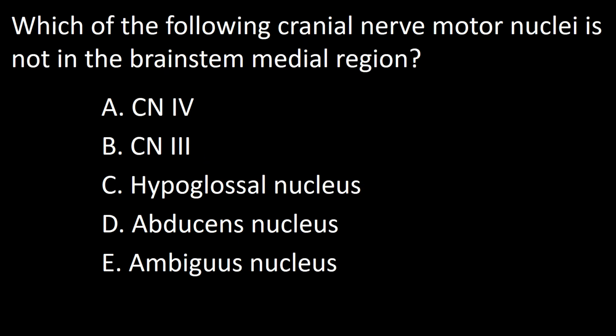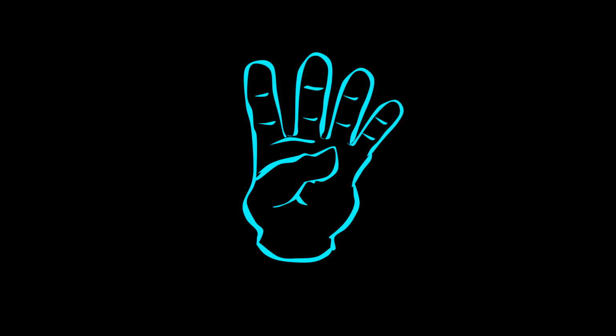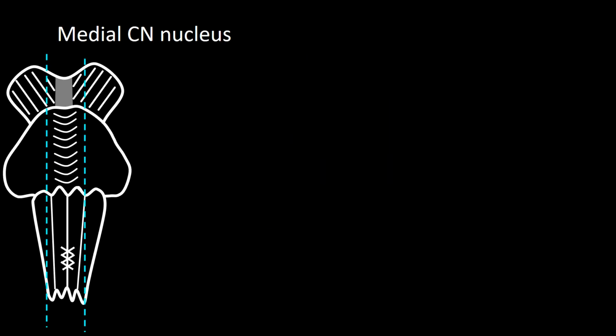Next question. Which of the following cranial nerve motor nuclei is not in the brainstem medial region? A. Cranial nerve 4. B. Cranial nerve 3. C. Hypoglossal nucleus. D. Abducens nucleus. E. Nucleus ambiguus. Four cranial nerve nuclei are considered medial. In this cartoon, the area between the interrupted lines constitutes the medial region. In it, we will find the following nuclei.